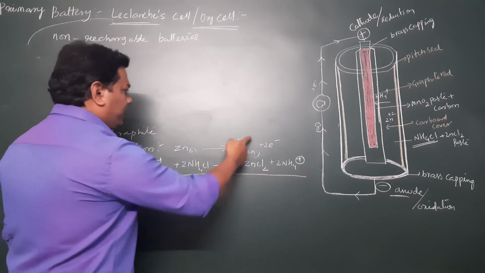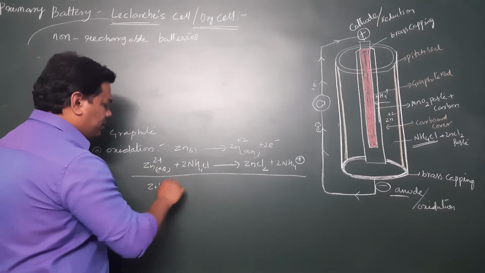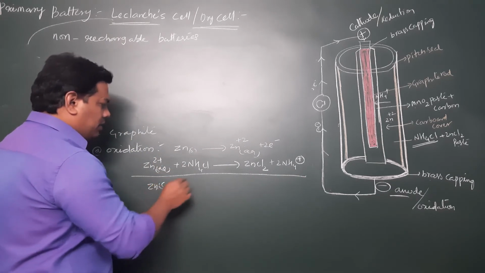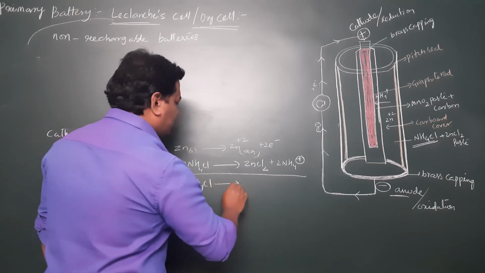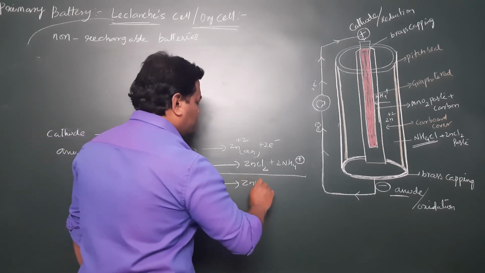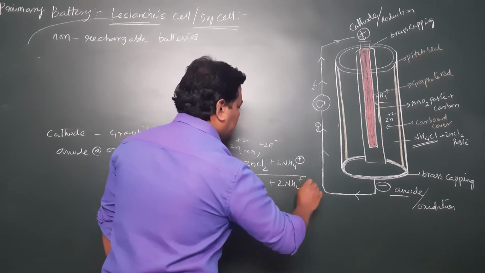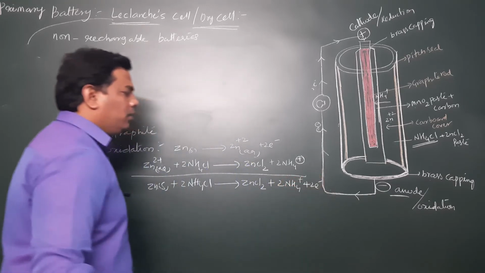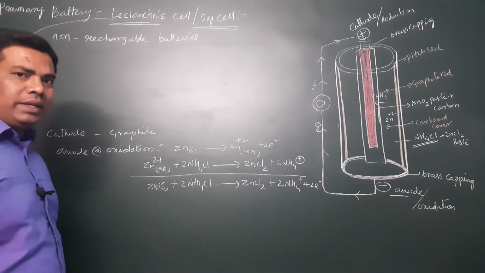Here you can see the Zn2+ gets cancelled. So the cell reaction is Zn(s) + 2 NH4Cl gives rise to ZnCl2 + 2 NH4+ + 2 electrons. This is the overall reaction that takes place at the anode.